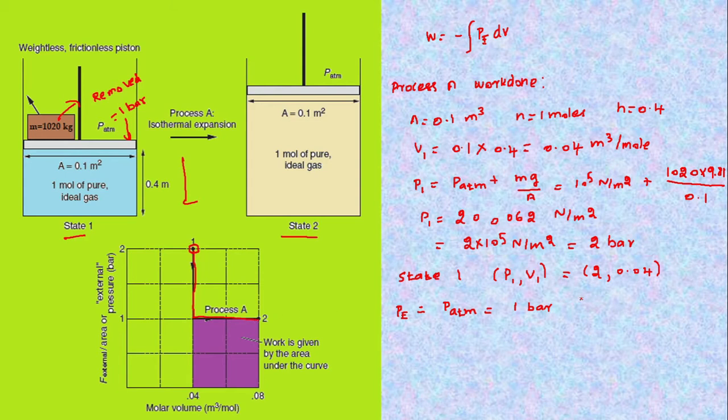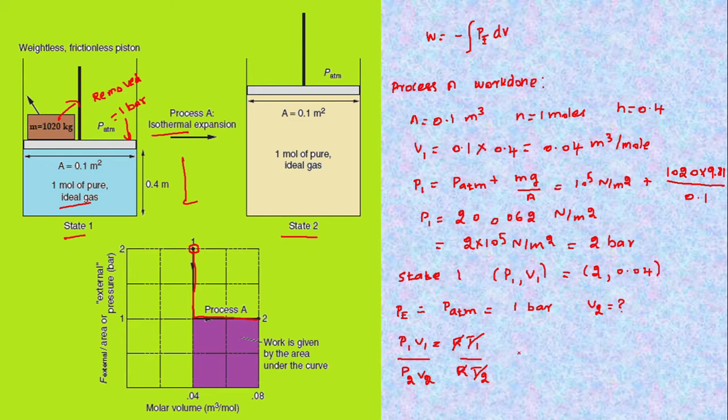Now we know P1, let us determine what is V2. Since it is an ideal gas and it is isothermal expansion, according to the ideal gas equation, P1 V1 equals R T1, and for state 2, V2 is P2 divided by R T2. Since it is an isothermal process, T2 and T1 will cancel out. R is a constant, R will cancel out.